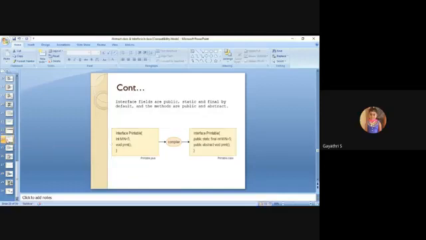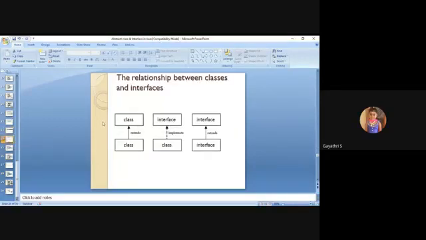Next, the relationship between classes and interfaces. See, the first one, class extends class. Actually, what is the concept in the first diagram? Class extends class. Anyone please give your answer in the chat box. What's the name of the concept in Java?